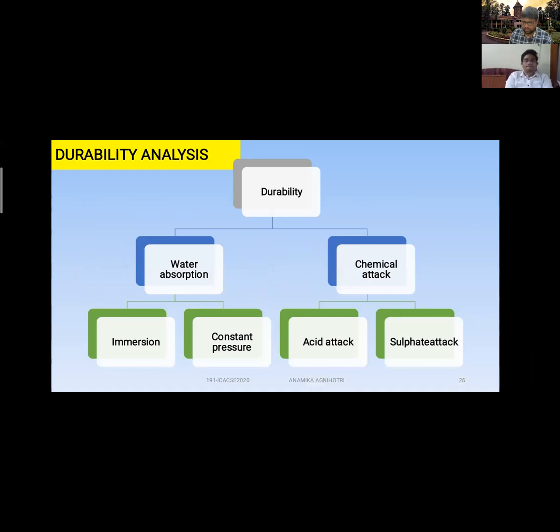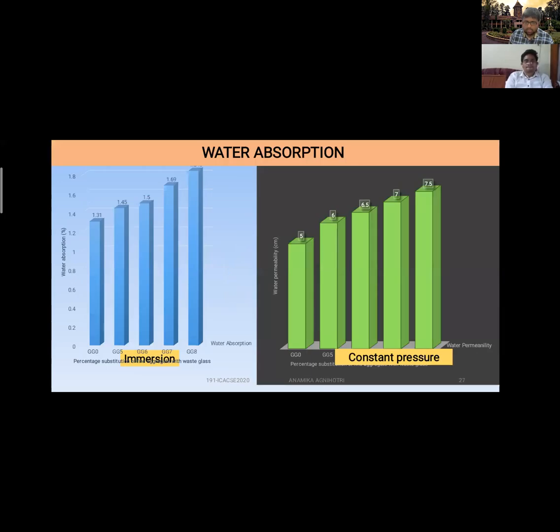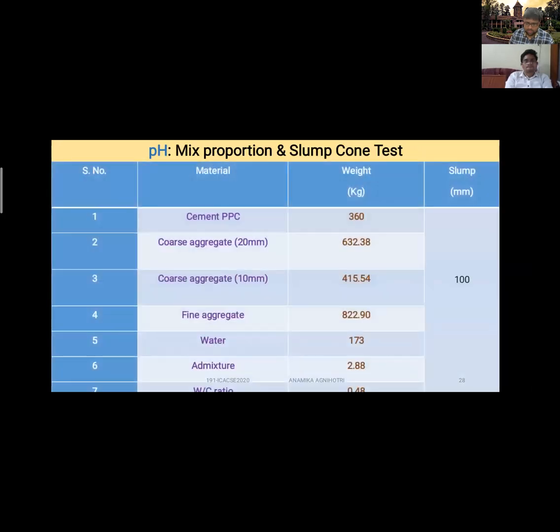Now, coming to durability analysis, we can divide it in two parts, that is water absorption and chemical attack. Here we perform tests for immersion and constant pressure. So these were the results of the immersion and constant pressure. We can see that as the amount of replacement of waste glass is increasing, the immersion is increasing as well as the constant pressure is increasing.